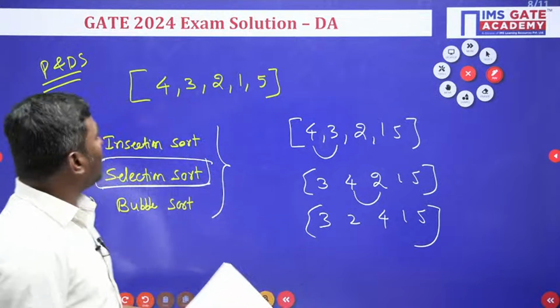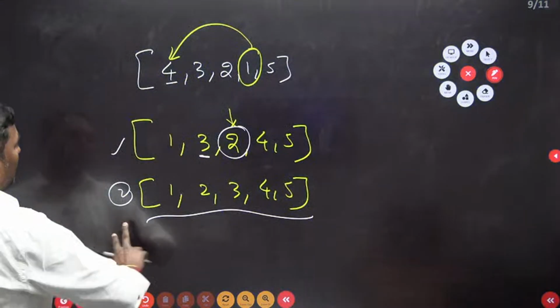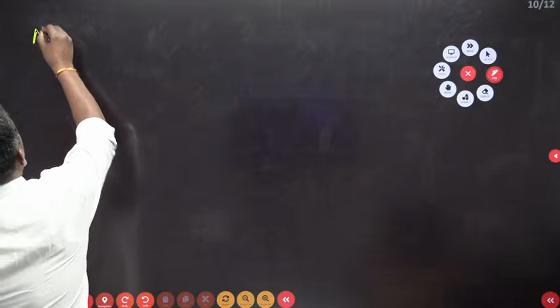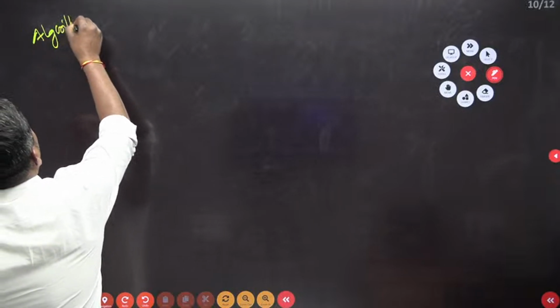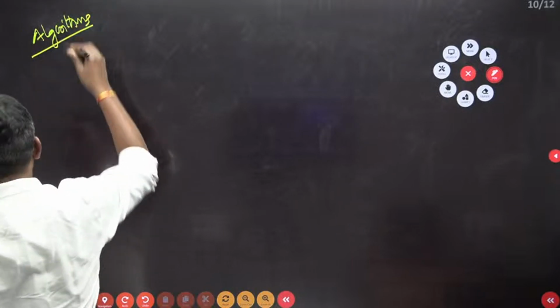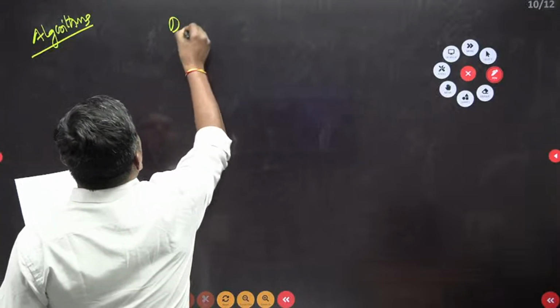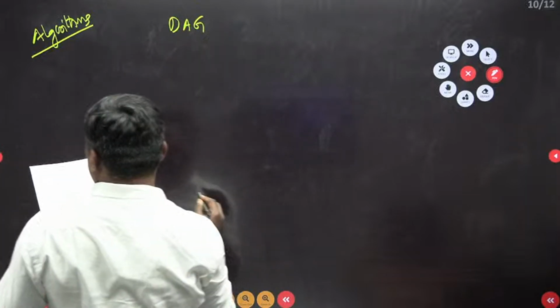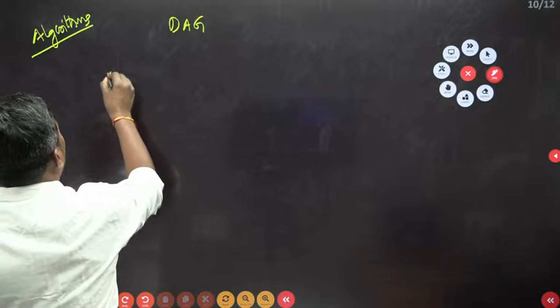Now one more question we'll see, from the algorithms point of view. They gave a DAG, a directed acyclic graph. Let me write the question.